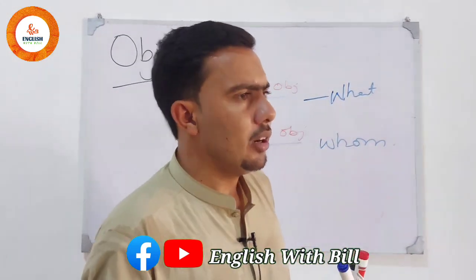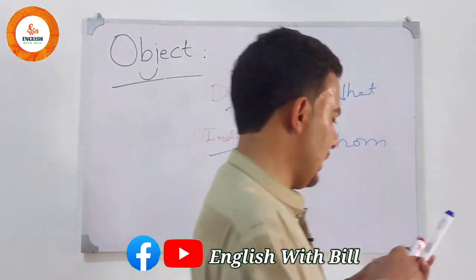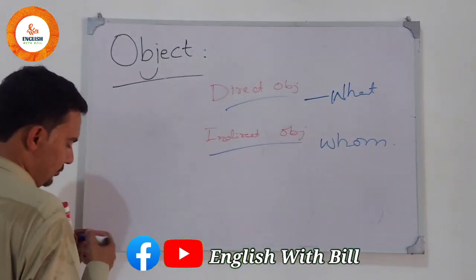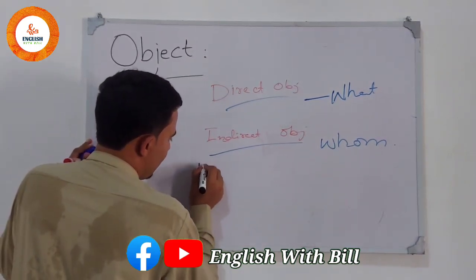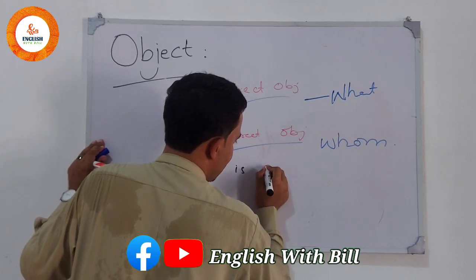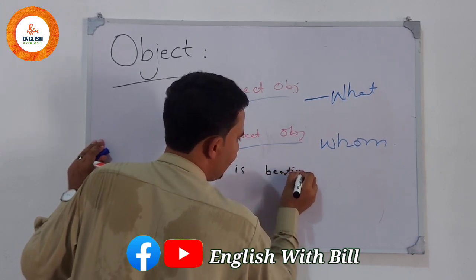Let me tell you some interesting fact. He is beating Ali.